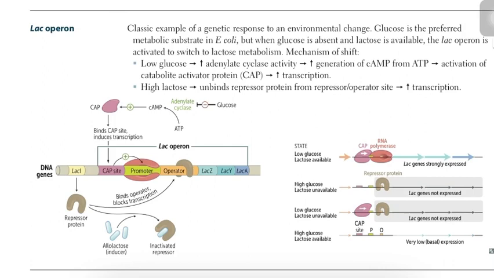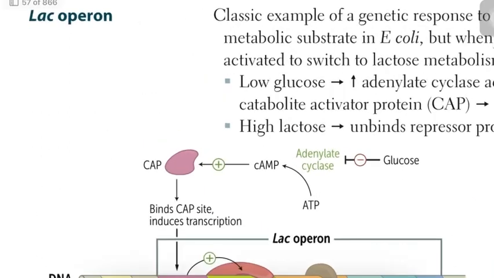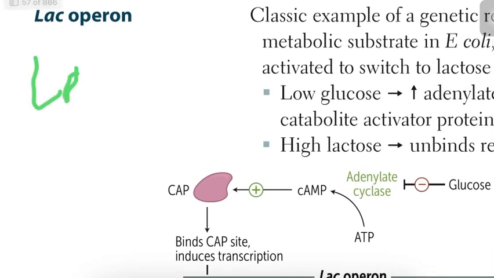In today's video, let's look at Lac Operon. Lac Operon is an example of how cells can modify their genetic response to environmental change. In this case, the environmental change being the availability of lactose and glucose.